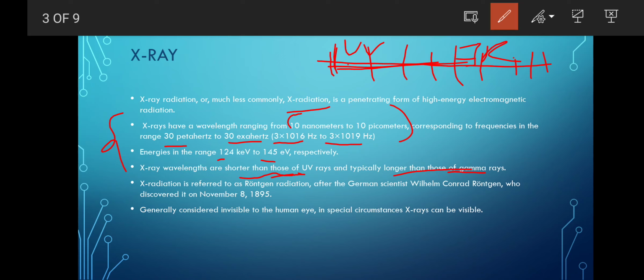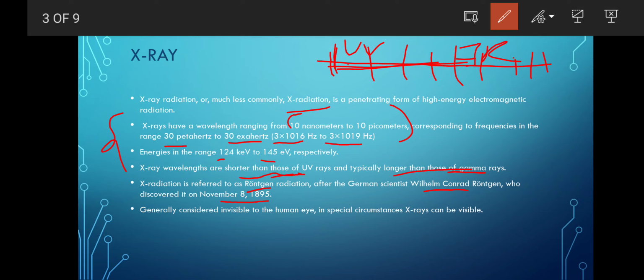X-radiation is also referred to as Roentgen radiation. It is referred to as Roentgen radiation because it was discovered by a German scientist, Sir William Conrad Roentgen, on November 8, 1895. After his name, they were named Roentgen radiation. Generally they are considered invisible.